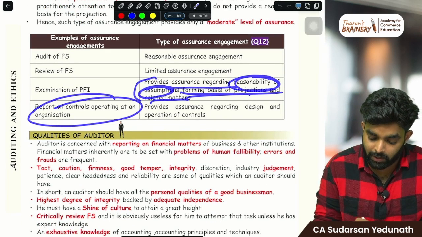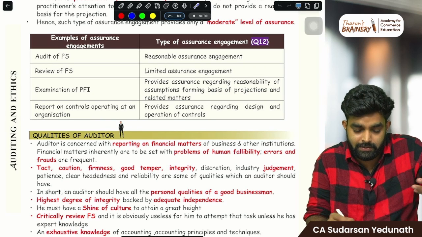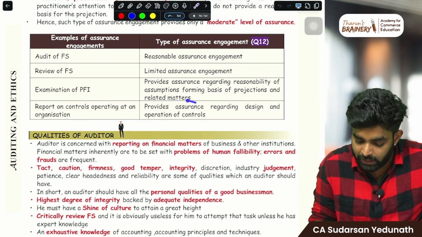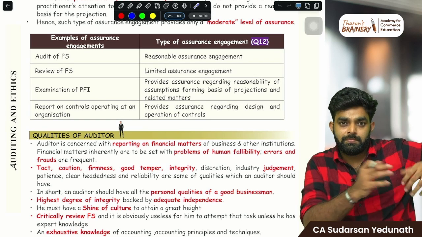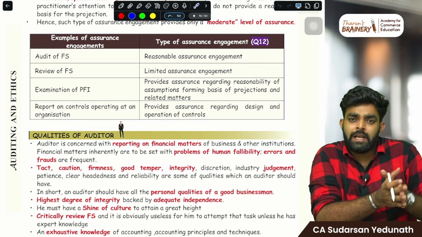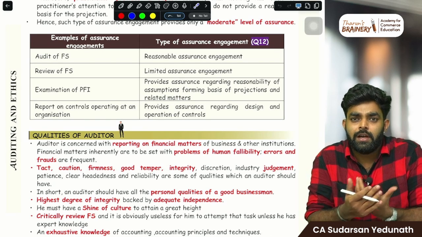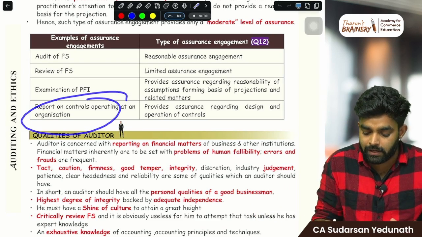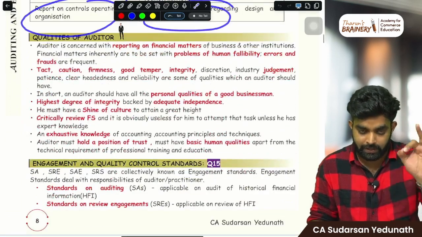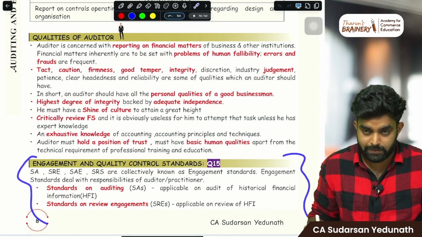Then report on controls, internal checking, some other things that I'll explain, don't worry. He'll provide assurance regarding design and implementation of controls. That means they came to ask the auditor to give a report on internal controls. That is also there, so he'll give an assurance on that. Don't worry about that, I'll explain it here.